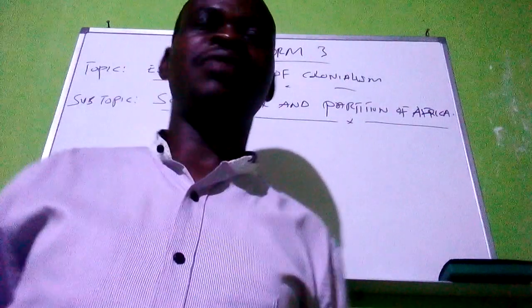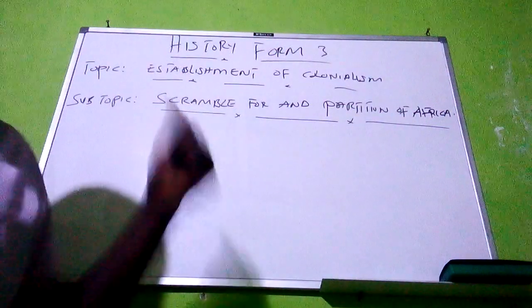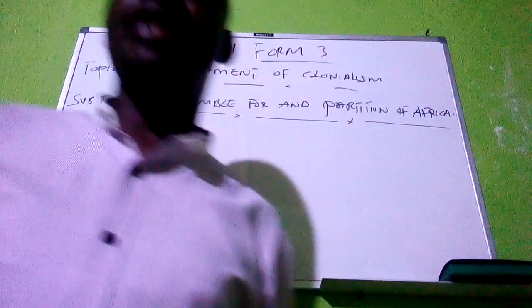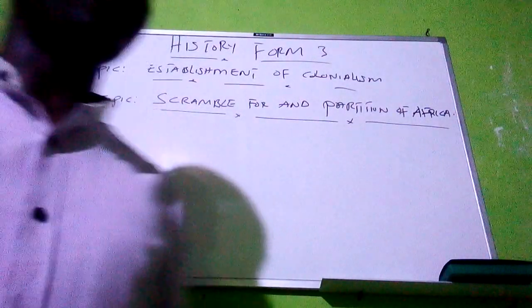Welcome to History Form 3, and today we're going to see our topic of the establishment of colonialism in Africa. This topic is among the four topics found in this class, and for today we're going to learn more on our subtopic of the scramble for and the partition of Africa.